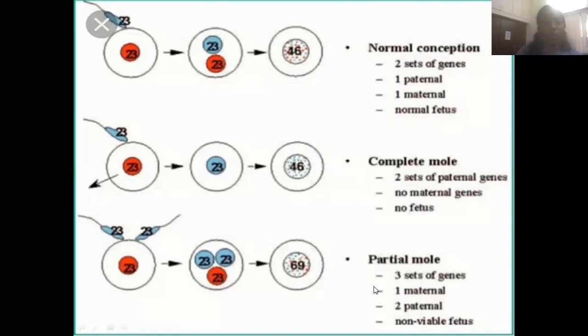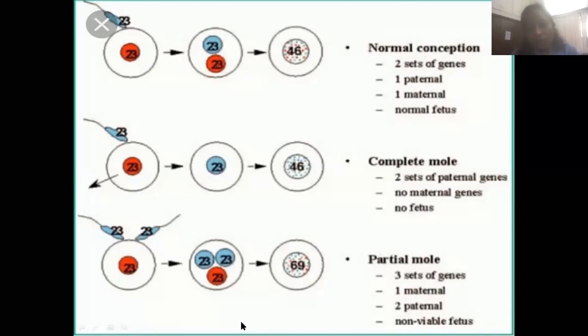And the next one is the partial mole. Sometimes it may happen that the maternal genes are normal, but one ovum unites with two sperm. So see, this is one sperm, this is another sperm, and the ovum. So how many genes? 23, 23, and 23. So total it is 69. So again there are three sets of genes, one maternal, two paternal, and whatever the product of conception, a fetus is going to be there, but a non-viable fetus.